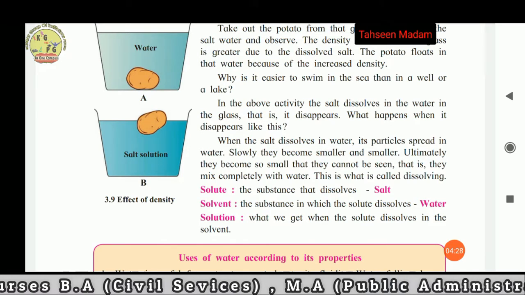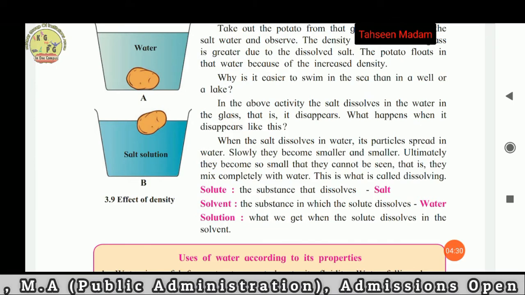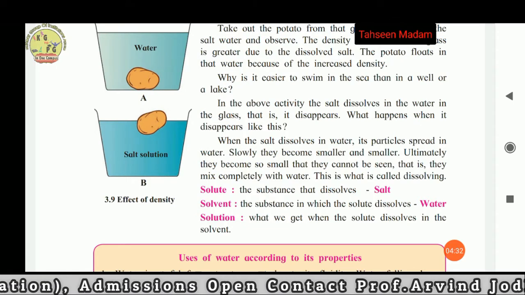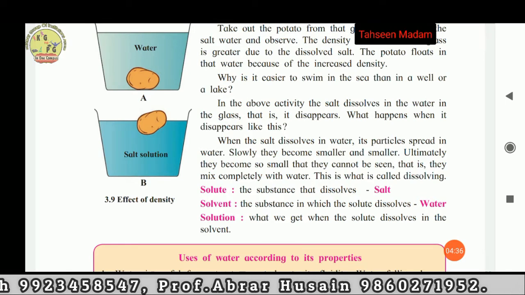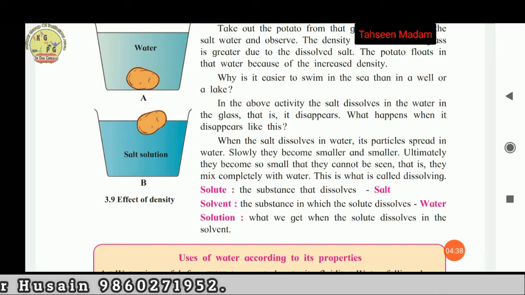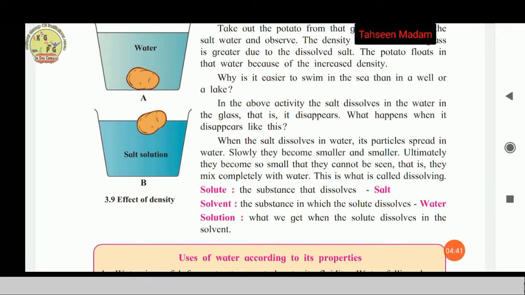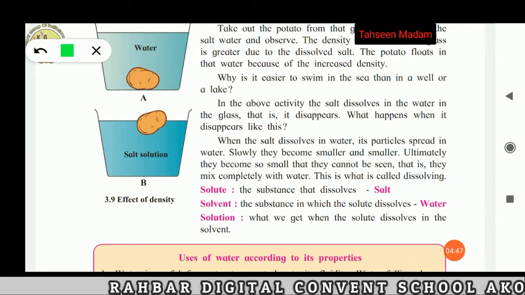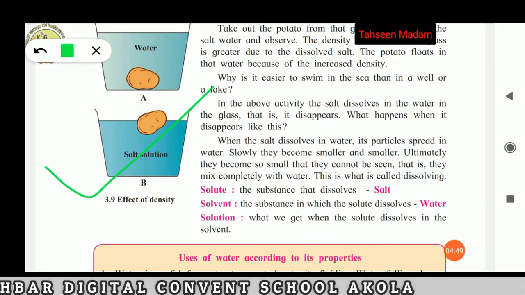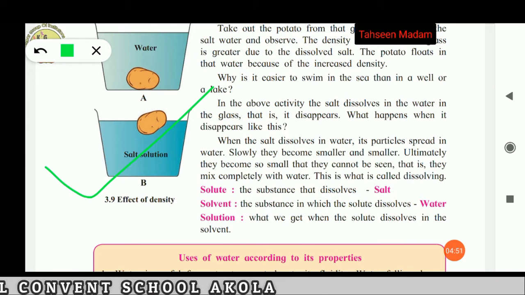Ultimately, they become so small that they cannot be seen, that is, they mix completely with water. This is what is called dissolving. Here is the effect of density, and this is the normal water.